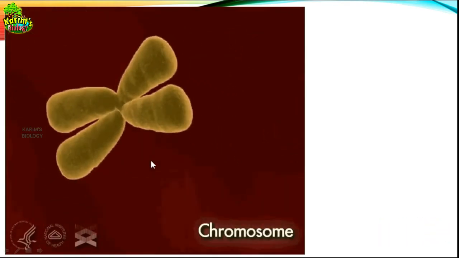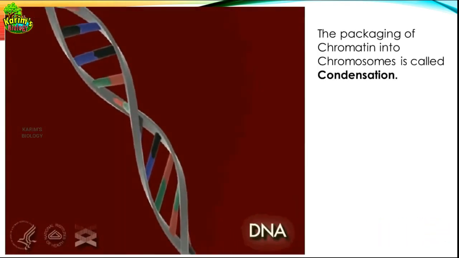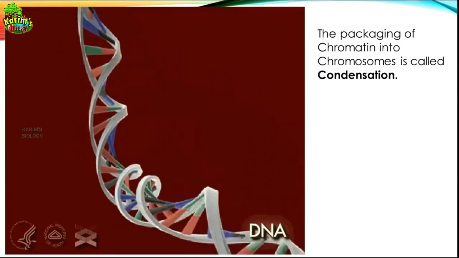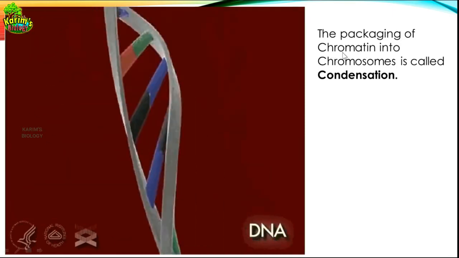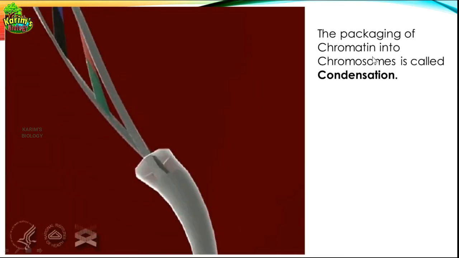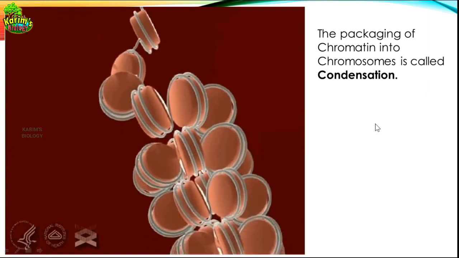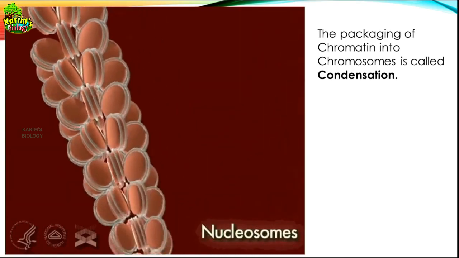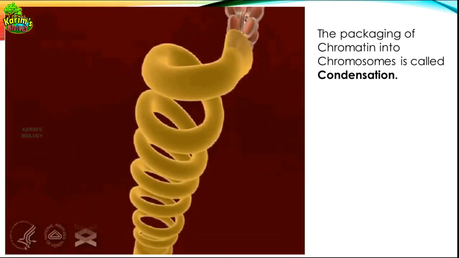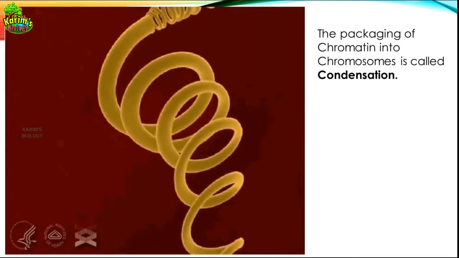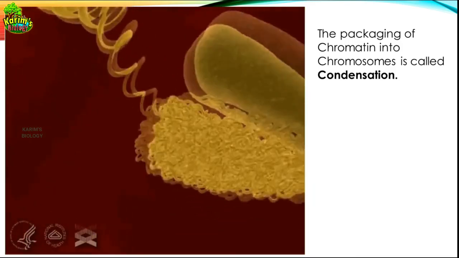Thank you very much. And now you see there are two important definitions with respect to the chromosome, with respect to the packing of DNA into chromosome. The packaging of chromatin into chromosomes is called condensation. So there are two words which you frequently come across when you discuss mitosis and meiosis. They are condensation and decondensation. With respect to formation of chromosomes, these two words are quite important to you.